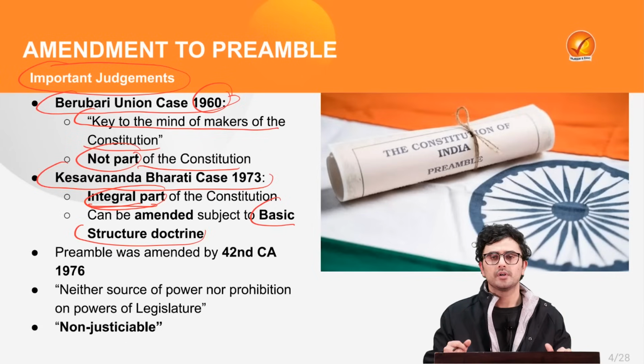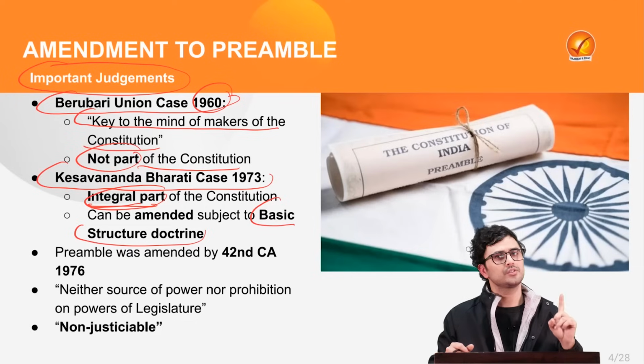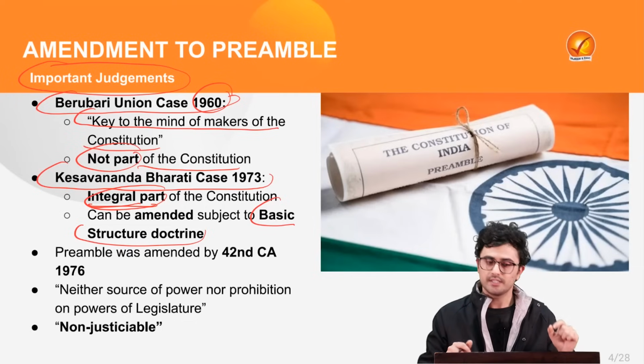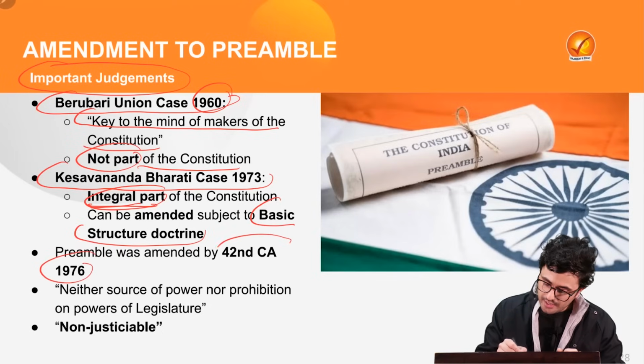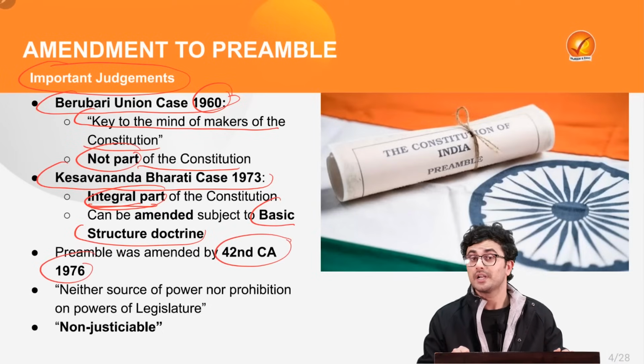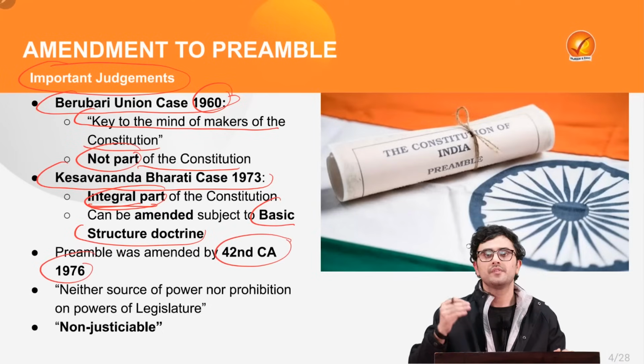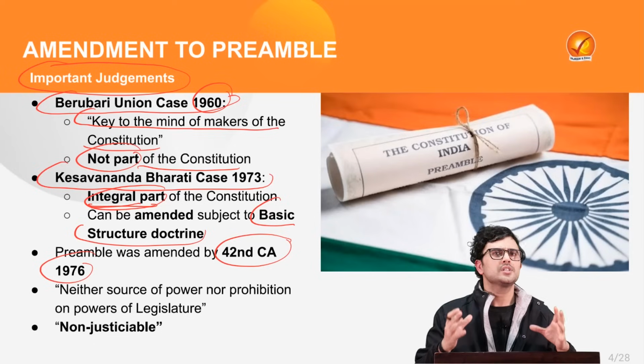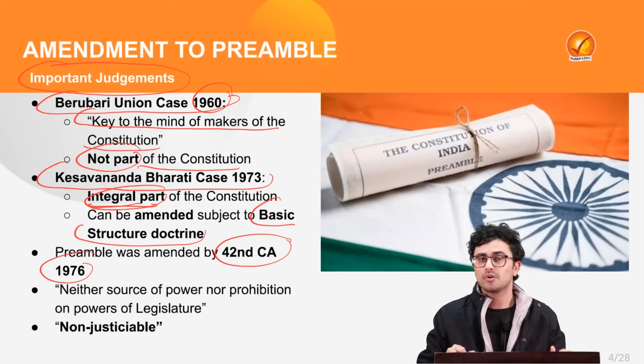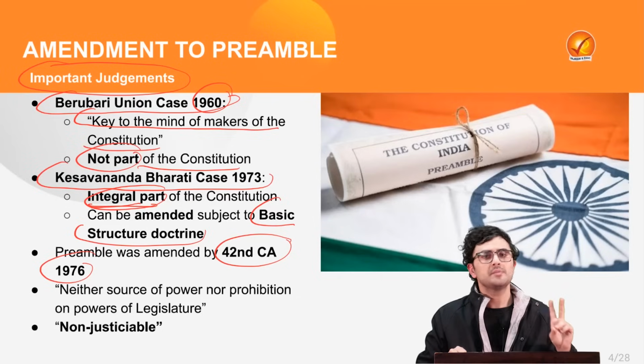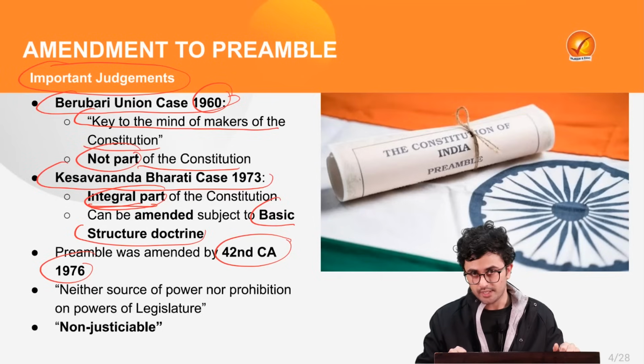Thus, our preamble has been amended only once so far, in the year 1976 by the 42nd Constitutional Amendment Act. Now, before we see what changes were made by the 42nd Constitutional Amendment Act, we need to keep in mind two important things.